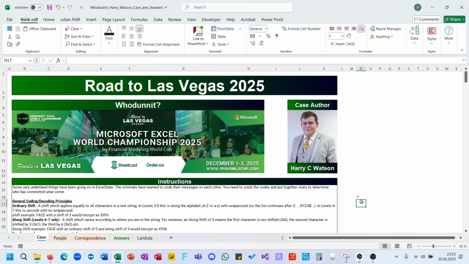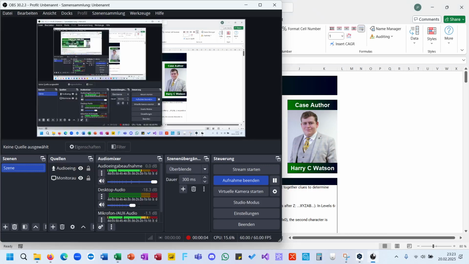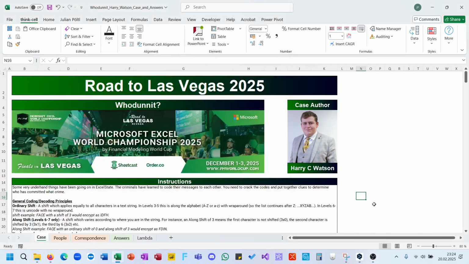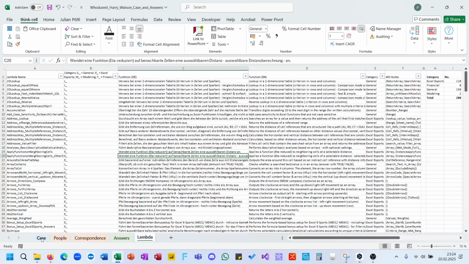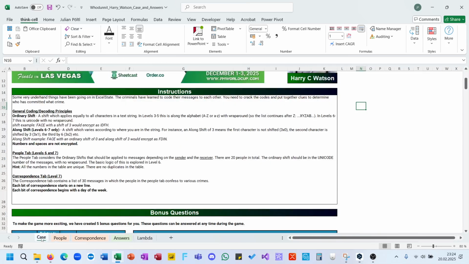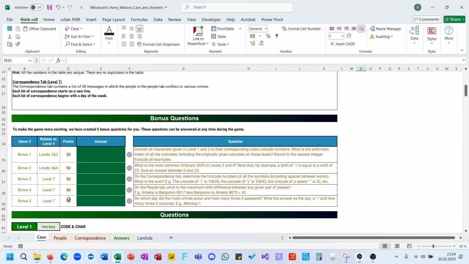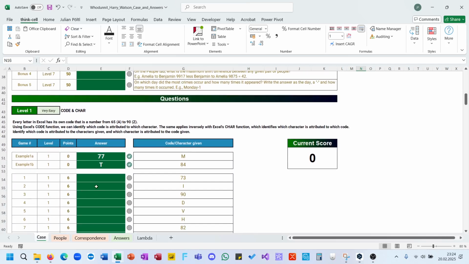Here I am back again, and welcome to the clean or kind of clean solve for Whodunnit, a case by Harry Watson, the second case of the Road to Las Vegas 2025. Here, I've imported my lambdas, and let's jump right into the case. If you want to see my live solve, take a look into the video description. Jump over the bonus questions.